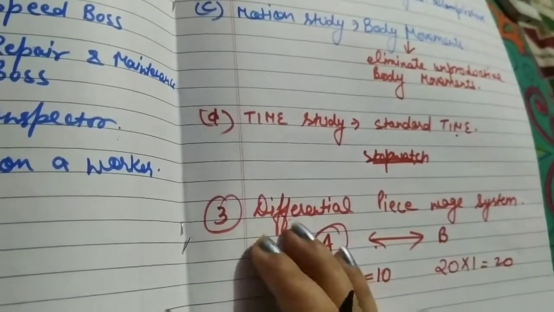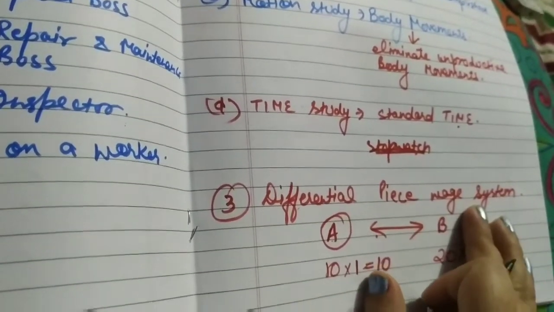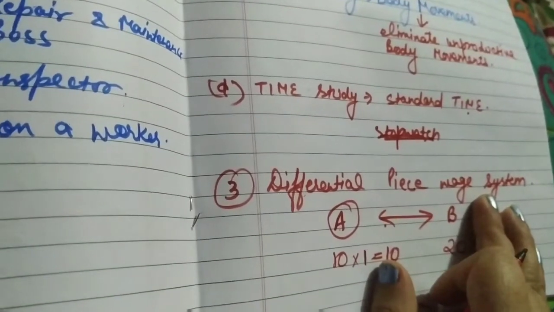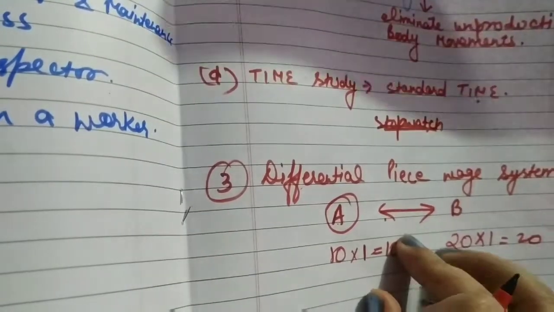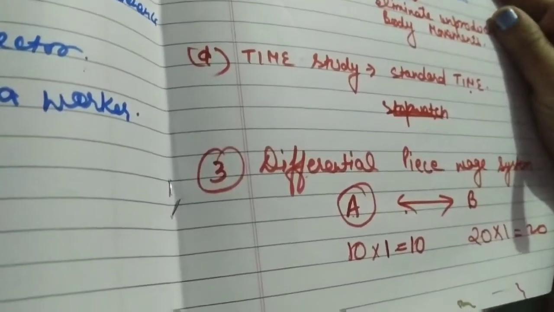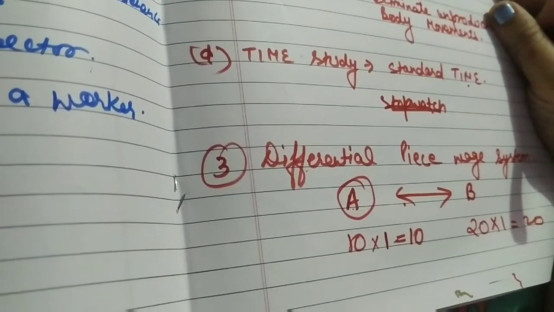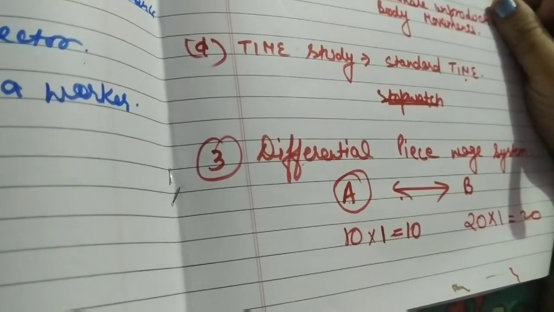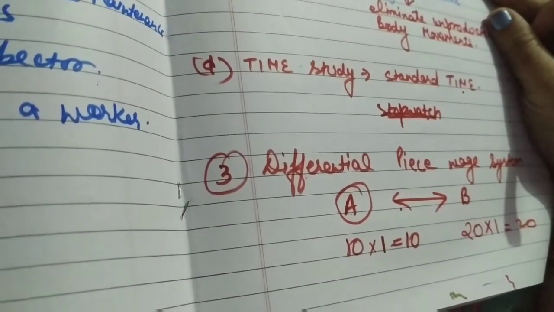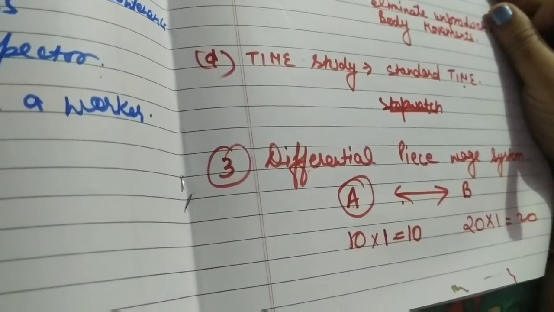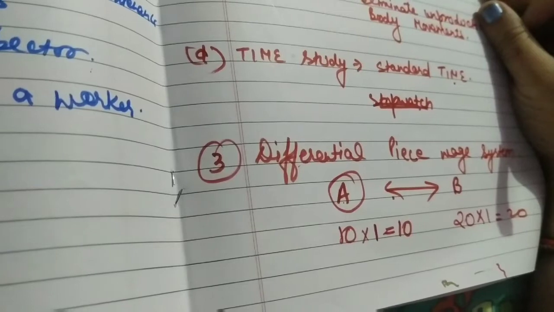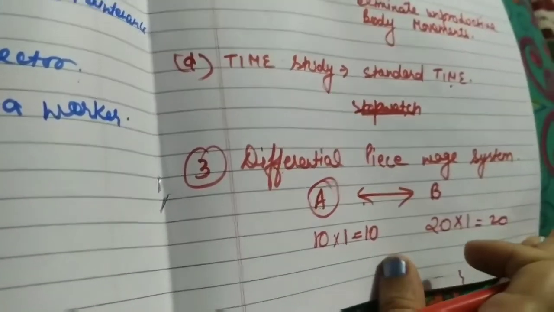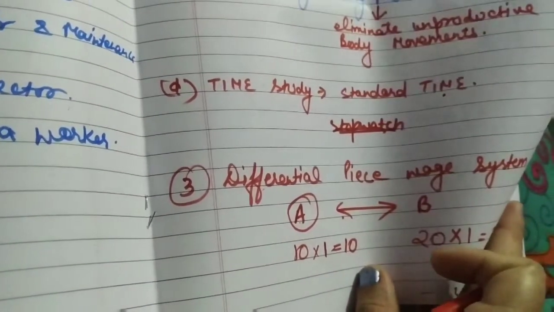Is it clear? So differential piece wage system, according to this technique, Taylor suggests that the worker or the employee who is producing that much amount of pieces should be given that much amount of wages, by which the workers can be self motivated, and we can find out which worker is more efficient and which worker is inefficient. Is it clear? So this is the third technique given by F.W. Taylor.